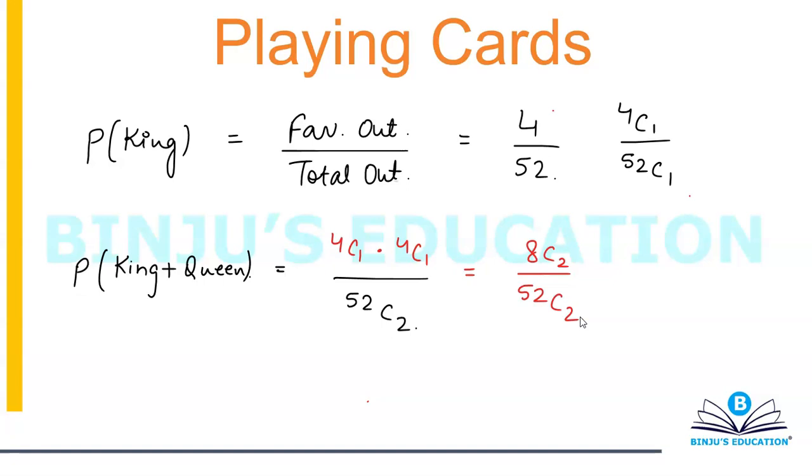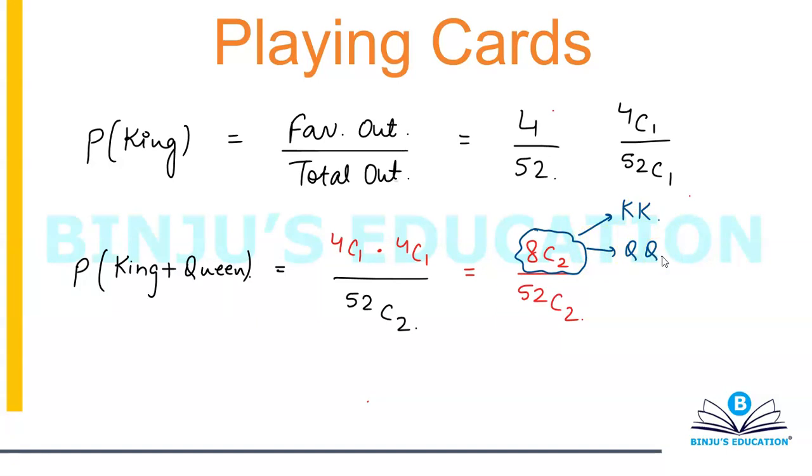Well, what's the problem in that? The problem here is that in the question I specifically mentioned that you want a king and a queen. When you do 8c2, what does 8c2 mean? 8c2 basically means that from 8 things I'm selecting 2. Now when I say 8c2, I have a possibility that both of them can be kings and both of them can be queens.